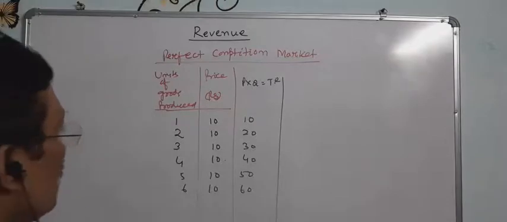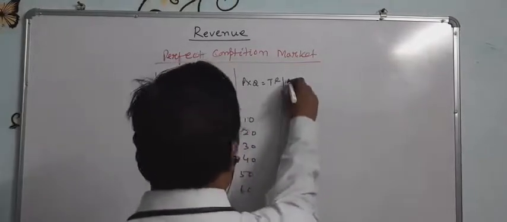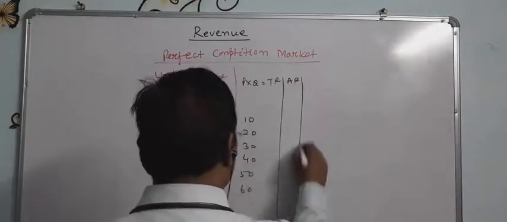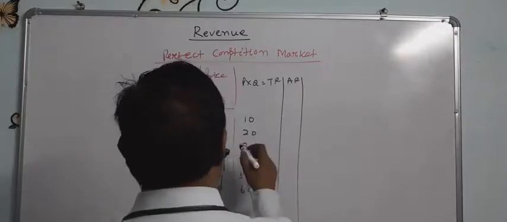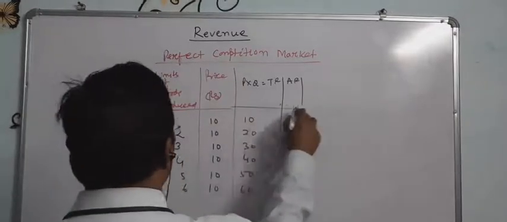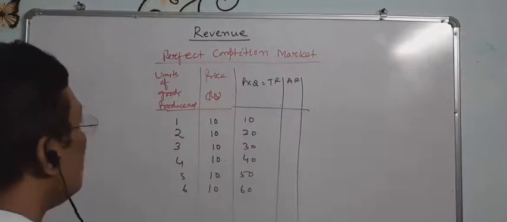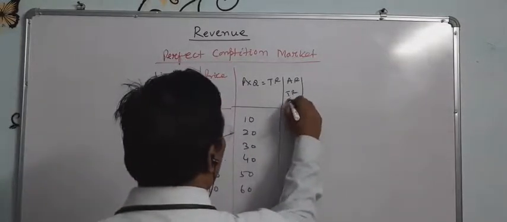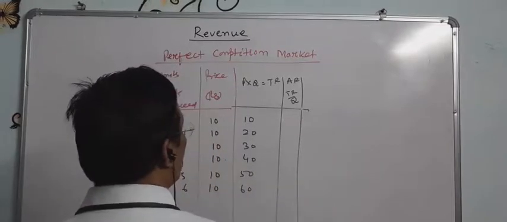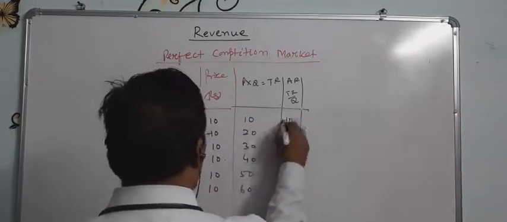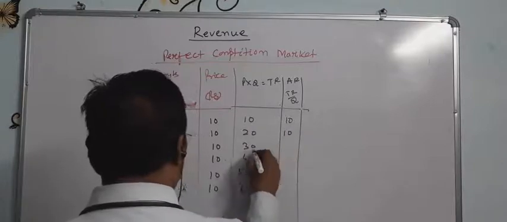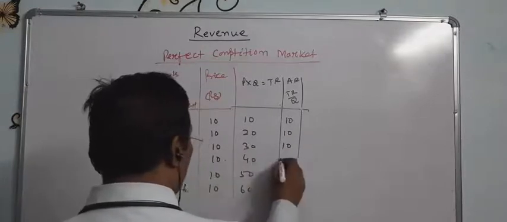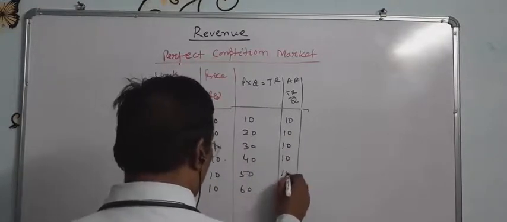These are total revenue. Then what will the average revenue? Average revenue is total revenue divided by quantity sold. So 10 divided by 1 equals 10, 20 divided by 2 equals 10, 30 divided by 3 equals 10, 40 divided by 4 equals 10, 50 divided by 5, like this 10.